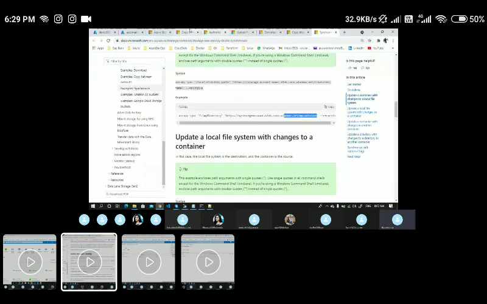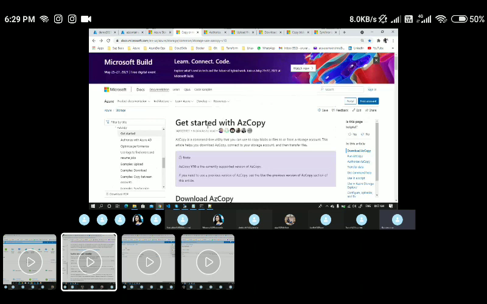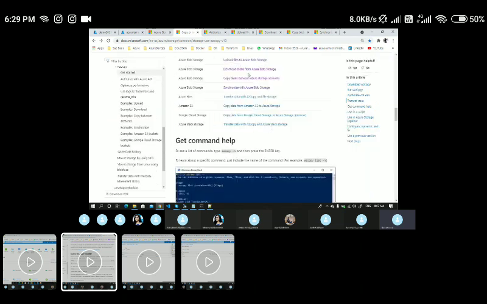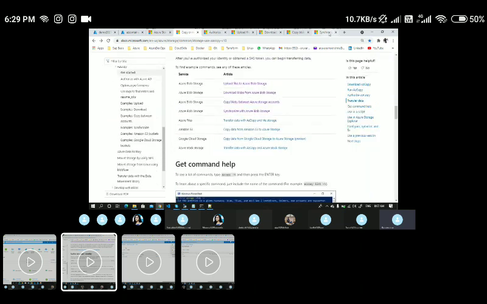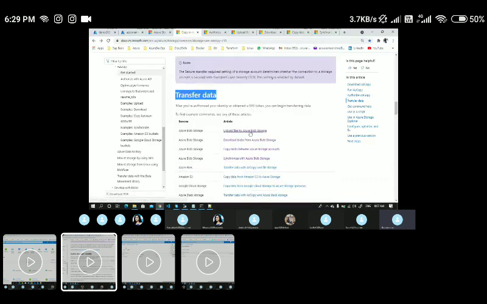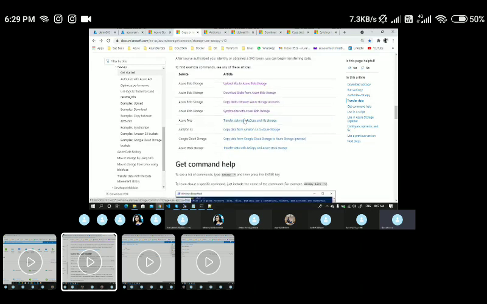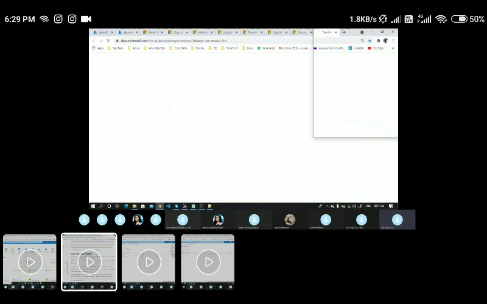I'll put it here at the end. In the same way, just practice each and every thing to transfer data under this Getting Started with AzCopy page. These are the tabs I opened separately. The first is authentication, to log into AzCopy, and the second is for transferring the data in different ways. You can do the same thing for the files here. Let's say I'll put it here.